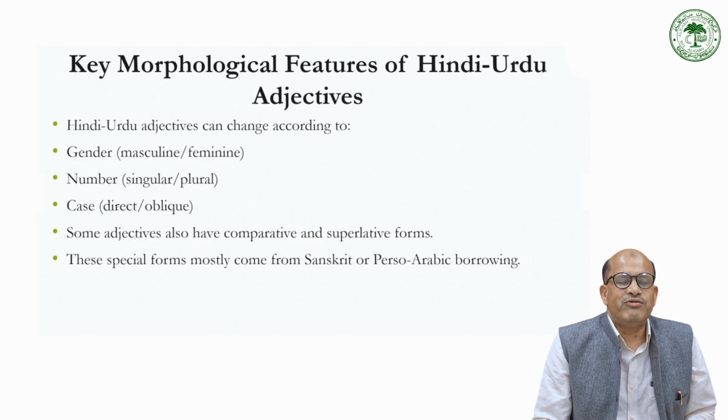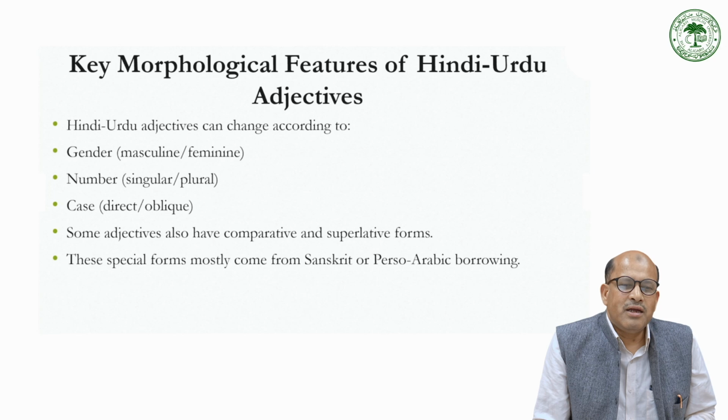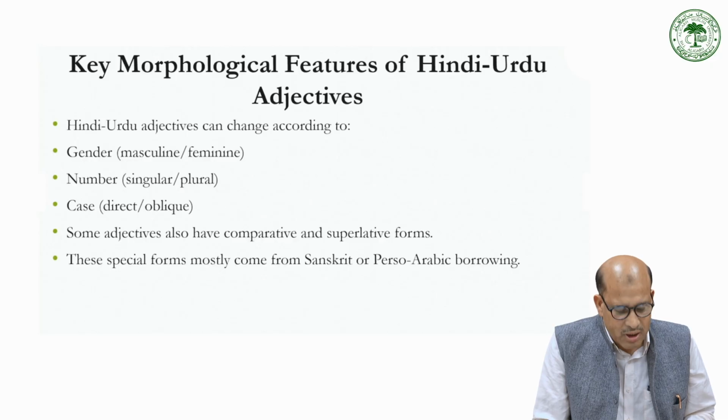Like in English we have good, better, best. So in Hindi also we are going to see how it forms. These special forms mostly come from Sanskrit and Perso-Arabic borrowing. So these comparative and superlative degrees in Hindi, Urdu generally come from a Sanskrit and Perso-Arabic background.